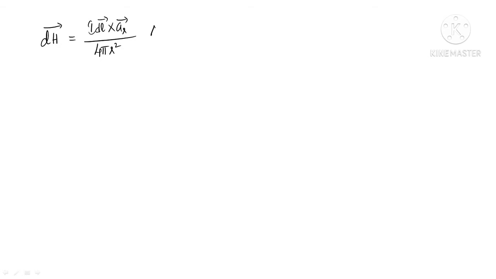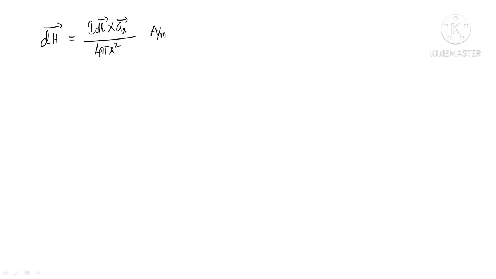The unit of magnetic field intensity is ampere per meter. We know this already from our basic physics. The unit of magnetic field intensity is ampere per meter. So dH bar is equal to I dl bar cross aR bar by 4 pi r square.